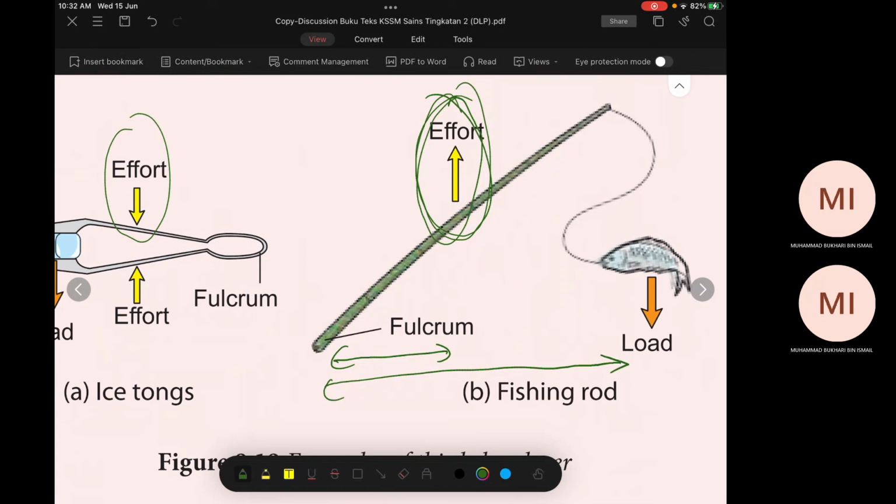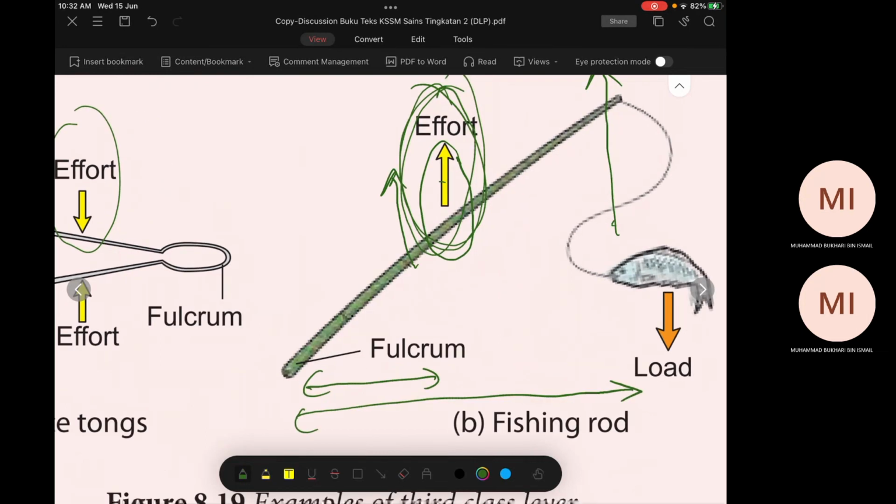Advantage dia ialah dia punya movement sini sikit saja. Awak gerak sini sikit, tapi yang bergerak dekat sini banyak. Awak tarik sini sikit, tapi movement di sini adalah banyak. Pergerakan dia tu banyak. Itu advantage dia.